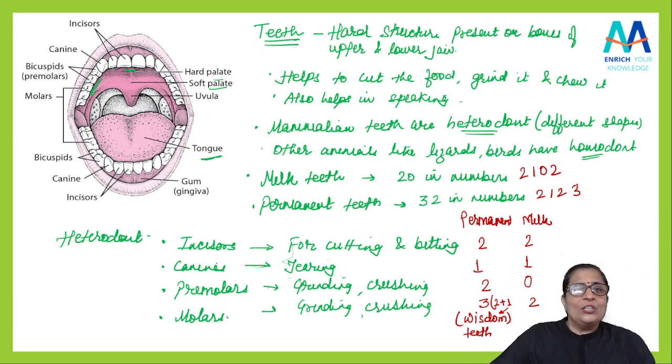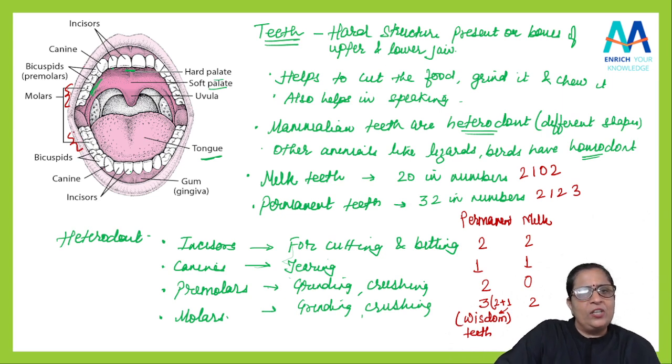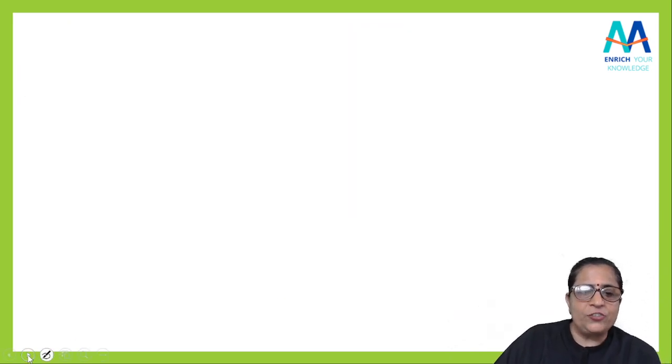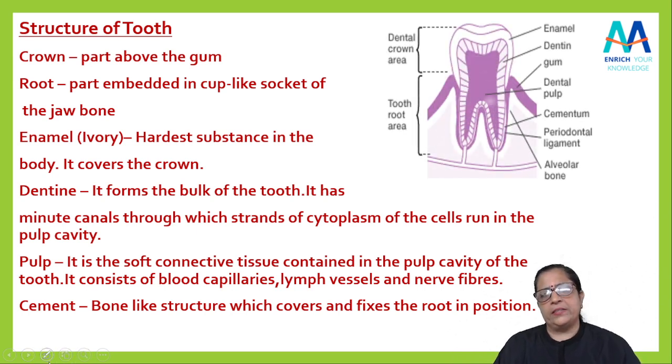Got it, students? Look, you can see here, these are the premolars, these are 2 premolars. These are the 3 molars. The last one among them will be the wisdom tooth. So always remember this thing. So this was about the teeth. I hope this is clear. Now we will see the next thing. We will see the structure of the tooth. So what is the structure of a tooth there? First of all, you can say, yes, now it is there.